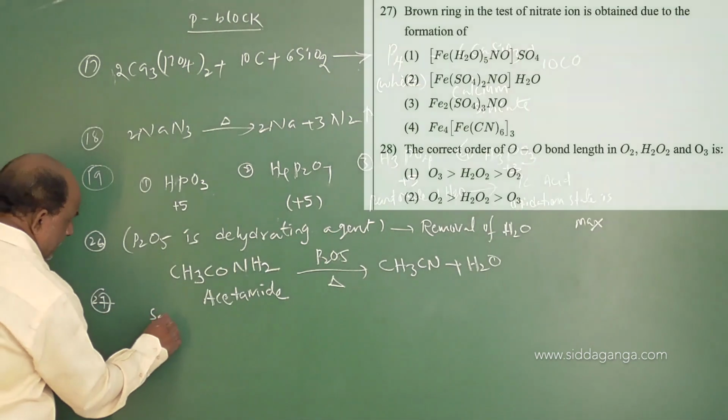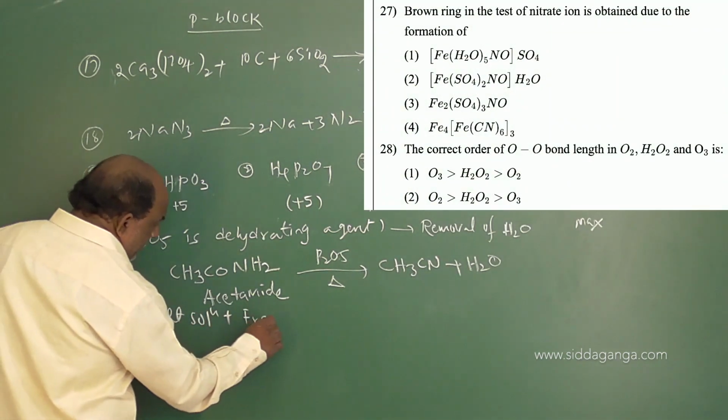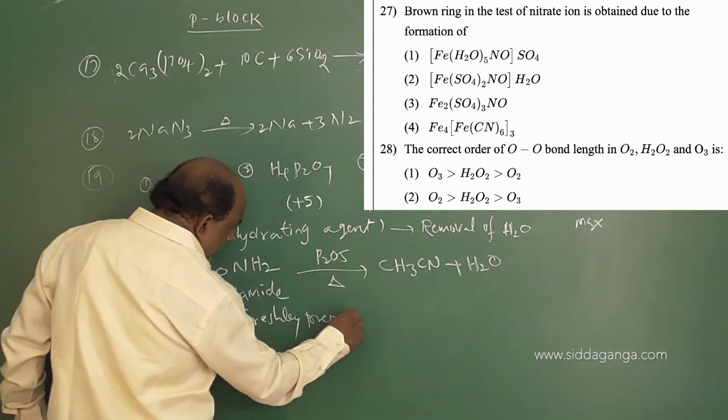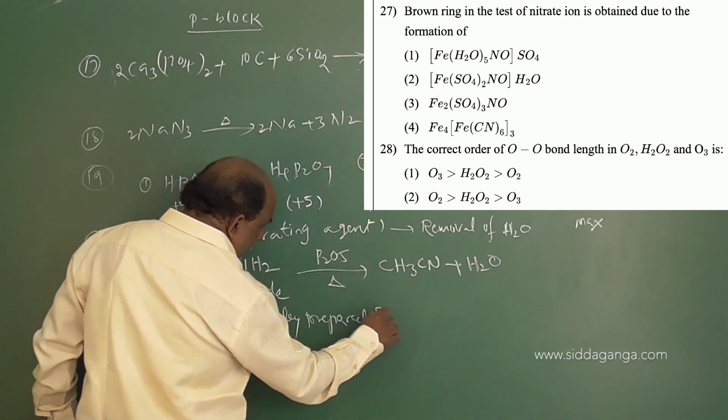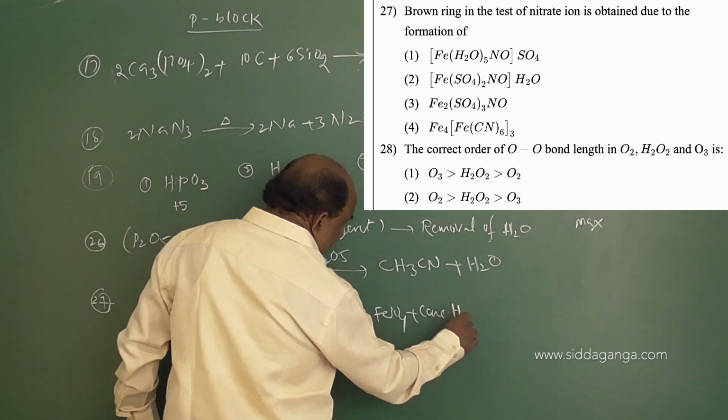So here, salt solution plus freshly prepared FeSO4 plus concentrated sulfuric acid.